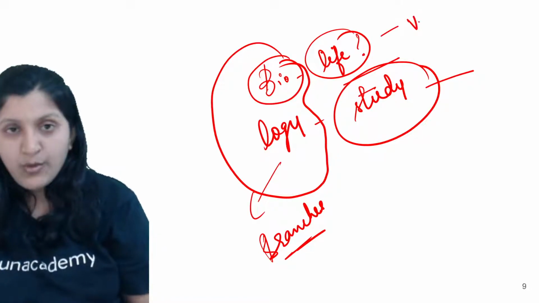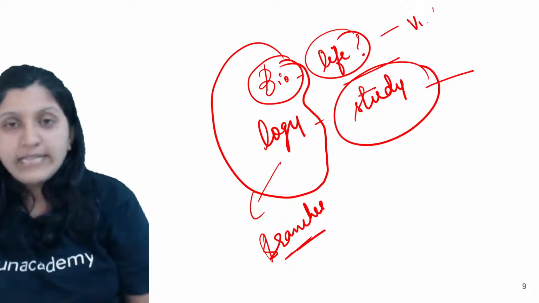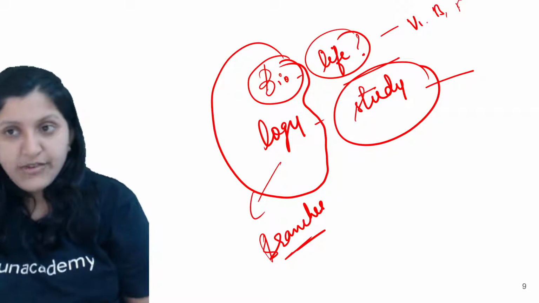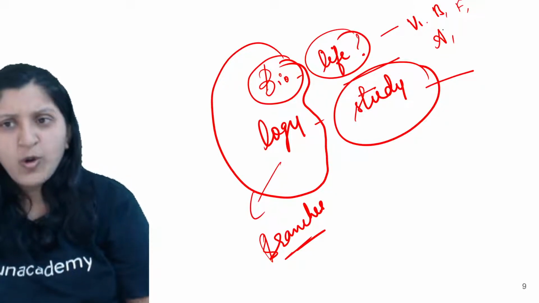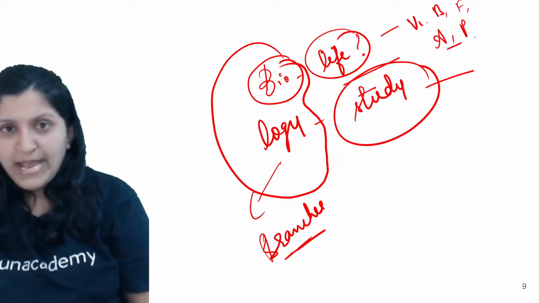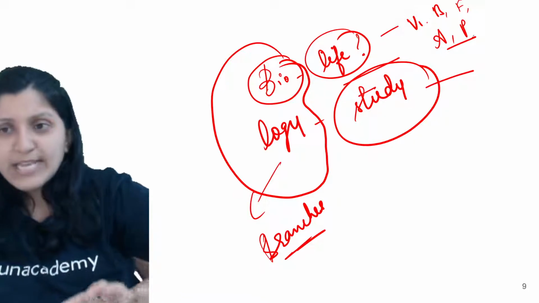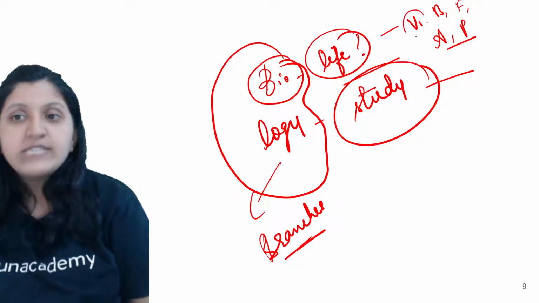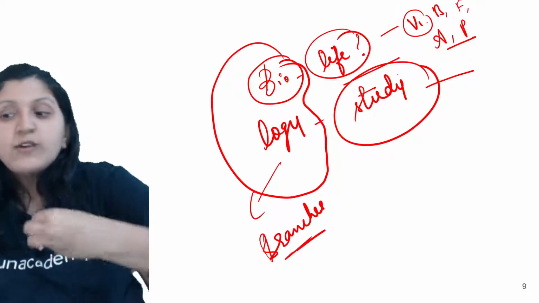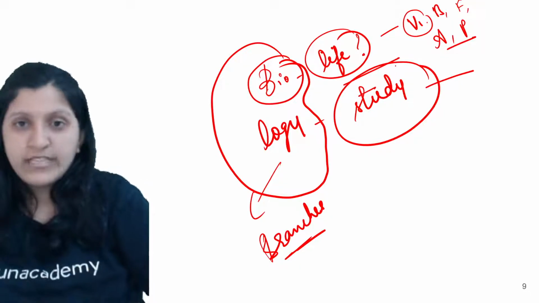Whether it is a virus, a bacteria, a fungi, an animal, in which case humans also come, or plants. All these are studied under biology, but we have separate terms for them so that we do not mix up the terms.